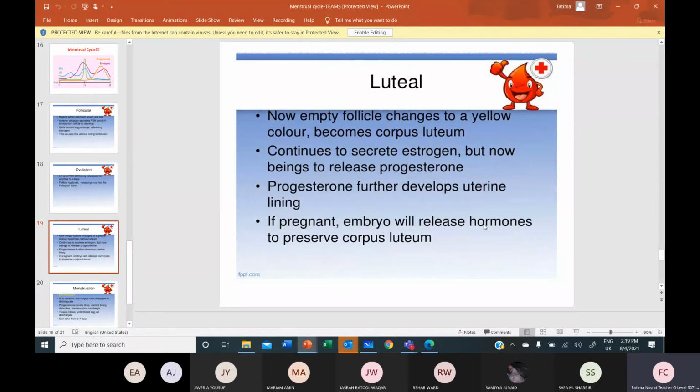And then embryo is going to release hormone to preserve corpus luteum. At this moment, corpus luteum has to persist. If it breaks down, then the embryo will be dislodged. It will go wasted. So this embryo is going to tell the corpus luteum to please persist. Till the placenta is made.